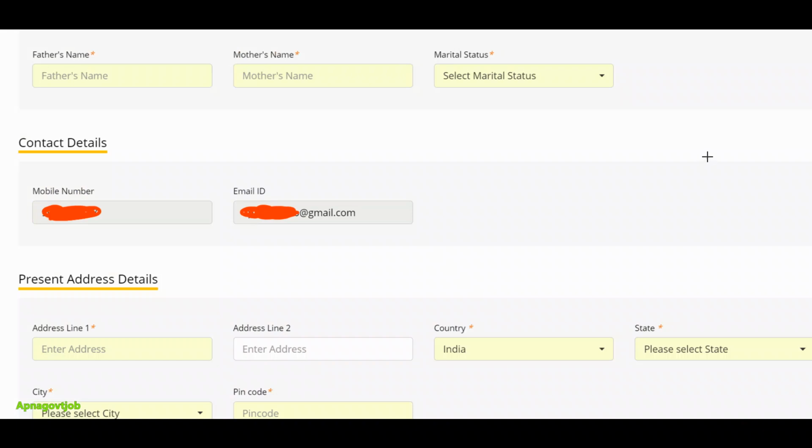Okay, next we need to fill personal details. So enter your father's name. Again, spelling and name should be as per your SSC mark sheet, very important. Same for this, that is your mother's name. Okay, and then you need to select your marital status. So just select your marital status here.